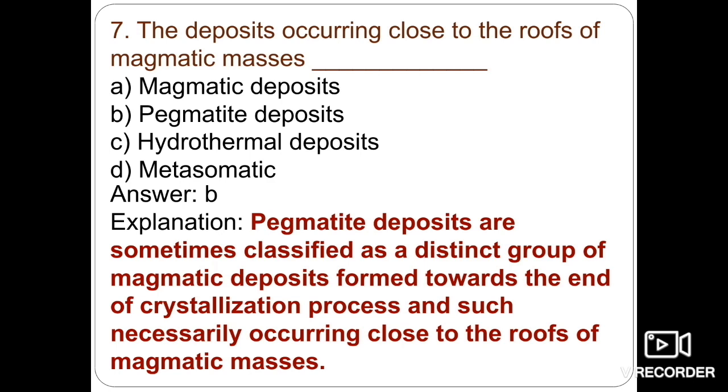So pegmatites are formed when this residual magma gets injected into the enclosing rock. Many such pegmatites form valuable ore mineral deposits. The economic minerals of utmost importance commonly occur in pegmatites. These are mica, corundum, gemstones, and feldspars.